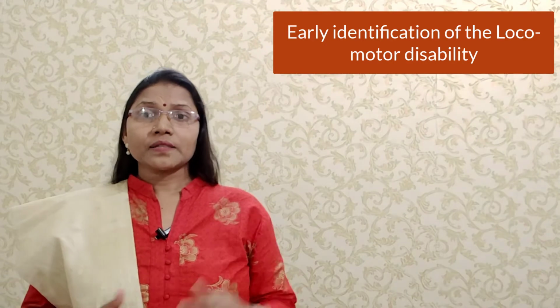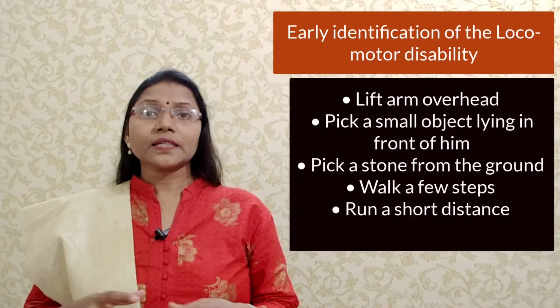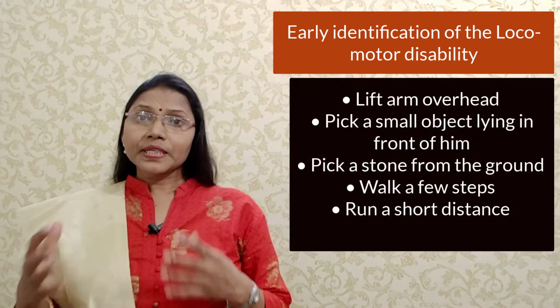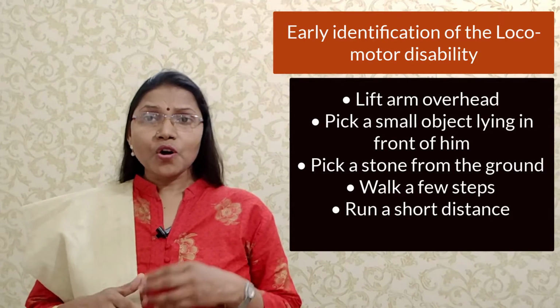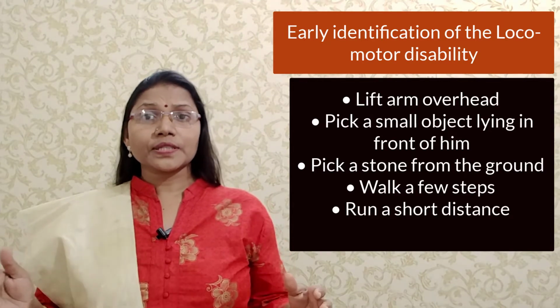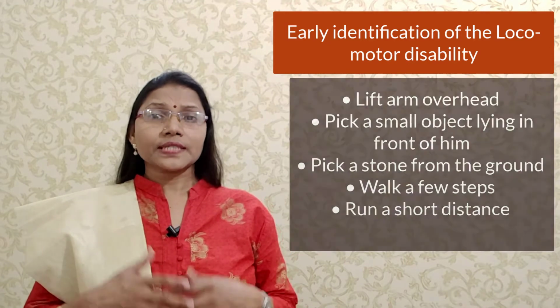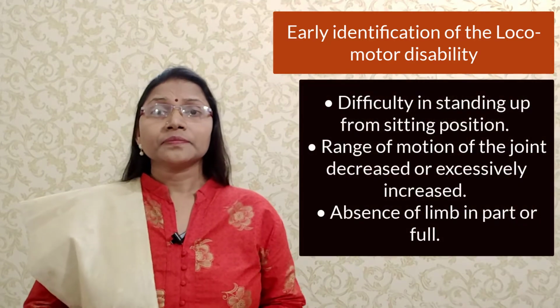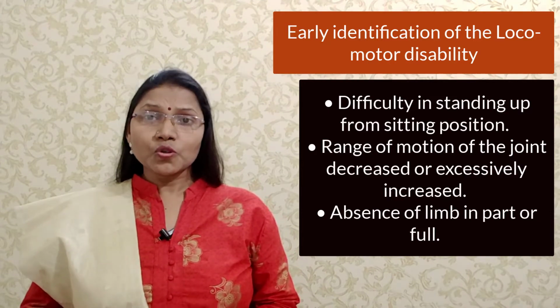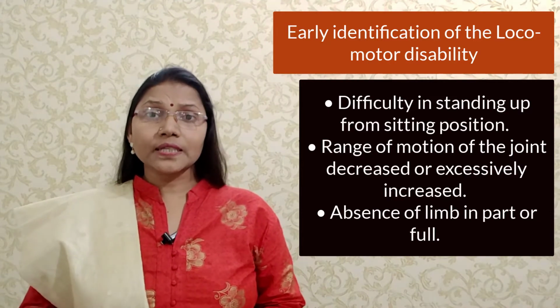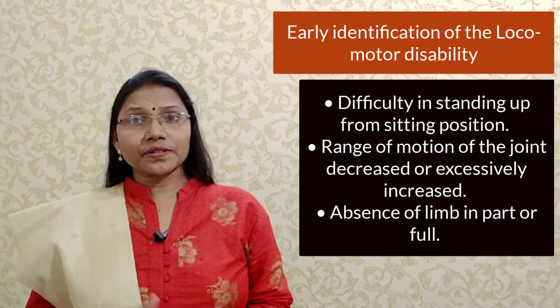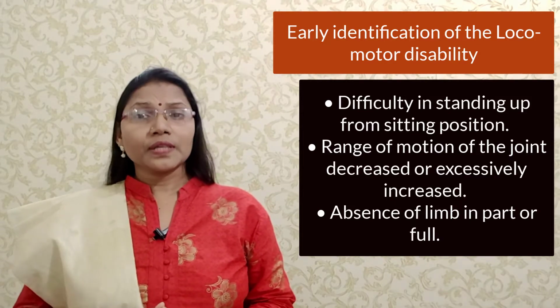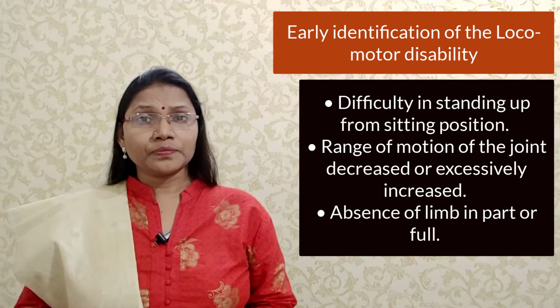lift arm overhead, pick a small object lying in front of him, pick a stone from the ground, walk a few steps, run a short distance, difficulty in standing up from sitting position, range of motion of the joint decreased or excessively increased, absence of limb in part or full, use of appliances, for example sticks, crutches, wheelchairs, tricycle.